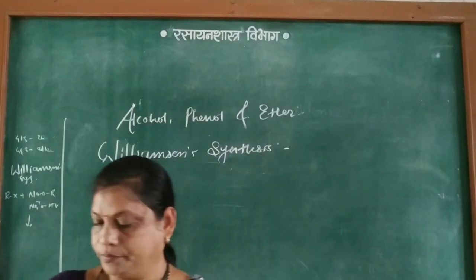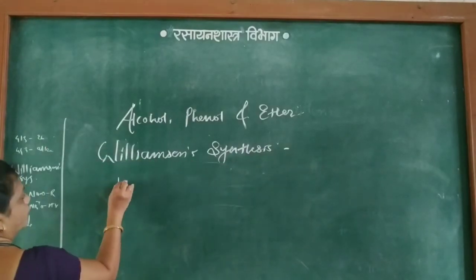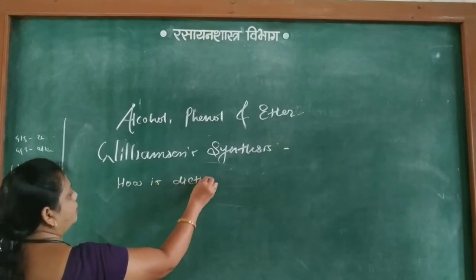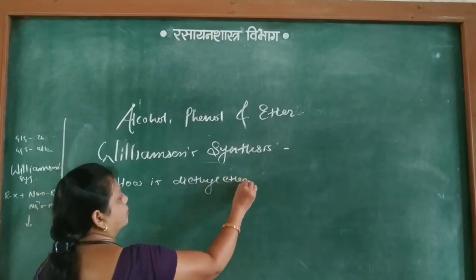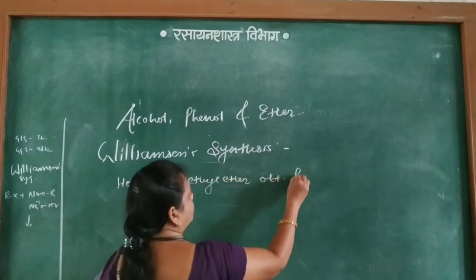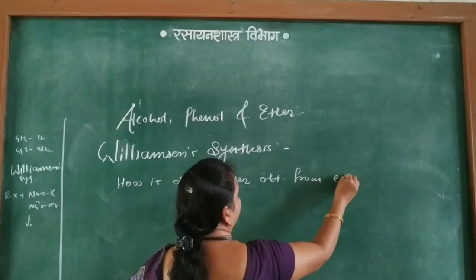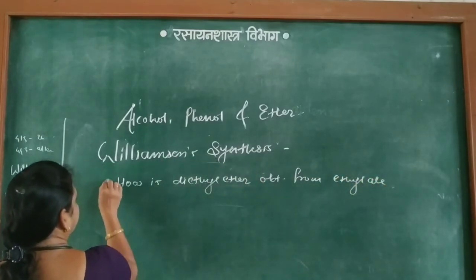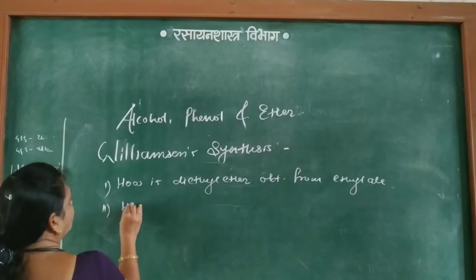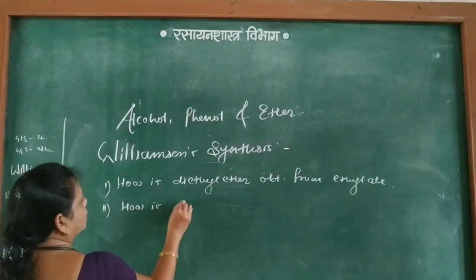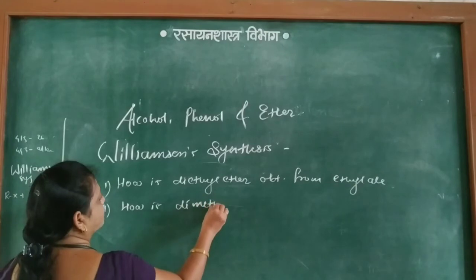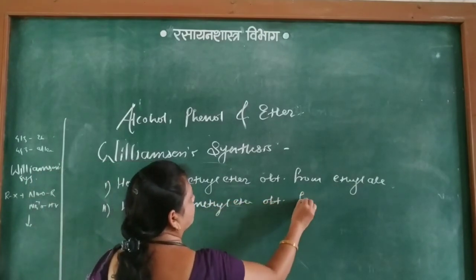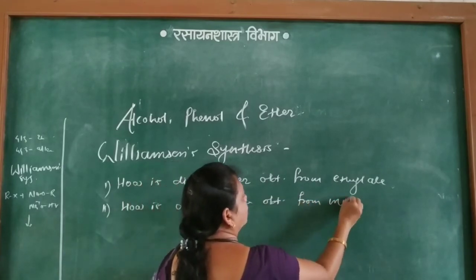First question: how is diethyl ether obtained from ethyl alcohol? Second, how is dimethyl ether obtained from methyl alcohol?